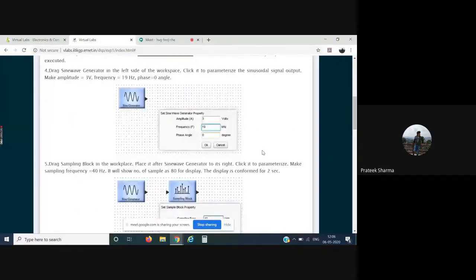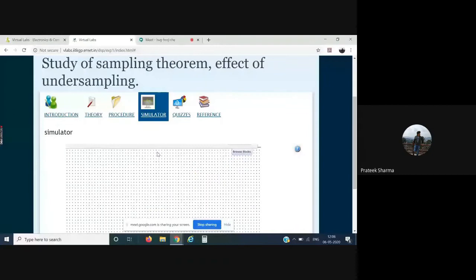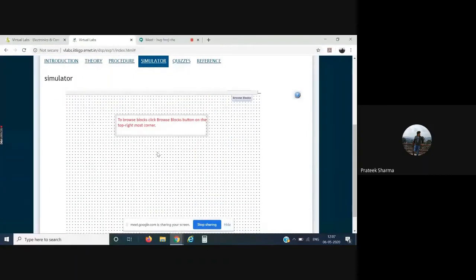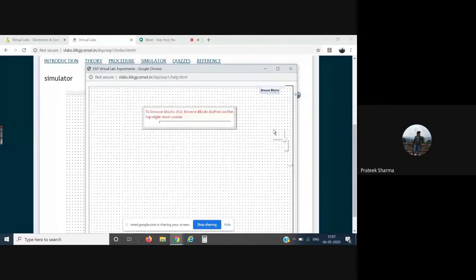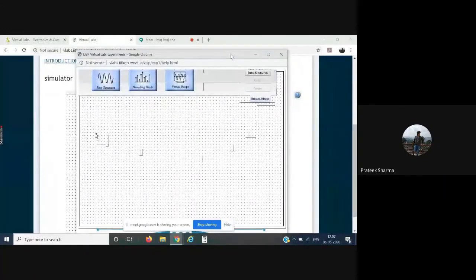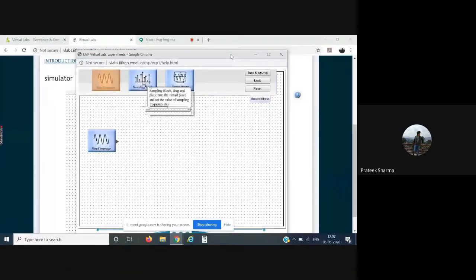So let us go for the simulator part. Once we go for the simulator part, it pops up a message saying that to browse the blocks, click on the browse blocks button on the top rightmost corner. But say a user is still not clear, so you can observe a help button over here. Please click on that. After you have clicked on it, you can see we have this small animation for the users, telling them how to complete this particular setup and how to take the answers. Okay, I'll simply close it down.